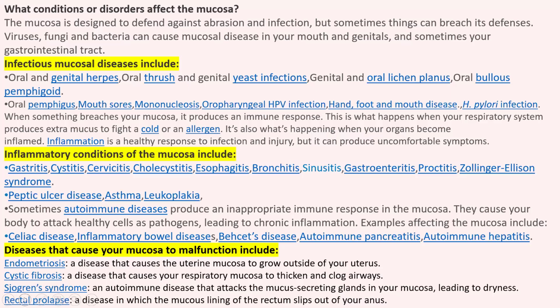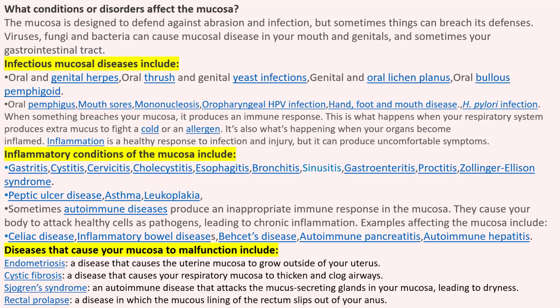So what conditions and disorders affect the mucosa? Mucosa is designed to defend against abrasion and many types of infection that can sometimes breach its defenses. Viruses, fungi, and bacteria can cause mucosal diseases in your mouth, your genitals, and your gastrointestinal tract. Whatever the area where mucosa is present, it can get infected by viruses, fungi, and bacteria.